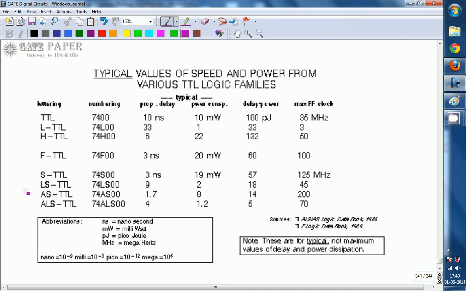Here, for the first answer, LSTTL, compare with standard TTL. Standard TTL has 10 nanoseconds, whereas LSTTL has 9 nanoseconds of propagation delay. So the propagation delays of low power Schottky and standard TTL are comparable, but LSTTL takes only 2 milliwatts whereas standard TTL takes 10 milliwatts, so it consumes less power. So the right answer for the first question is LSTTL, and for the second question it is CMOS.